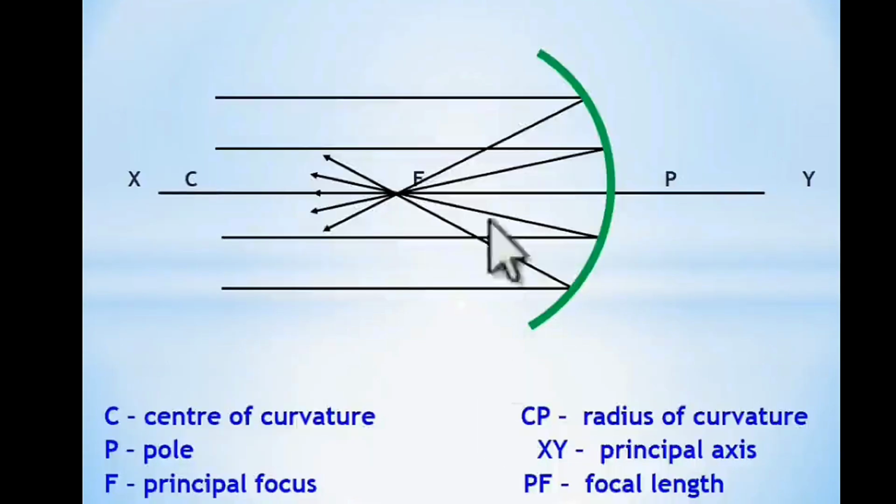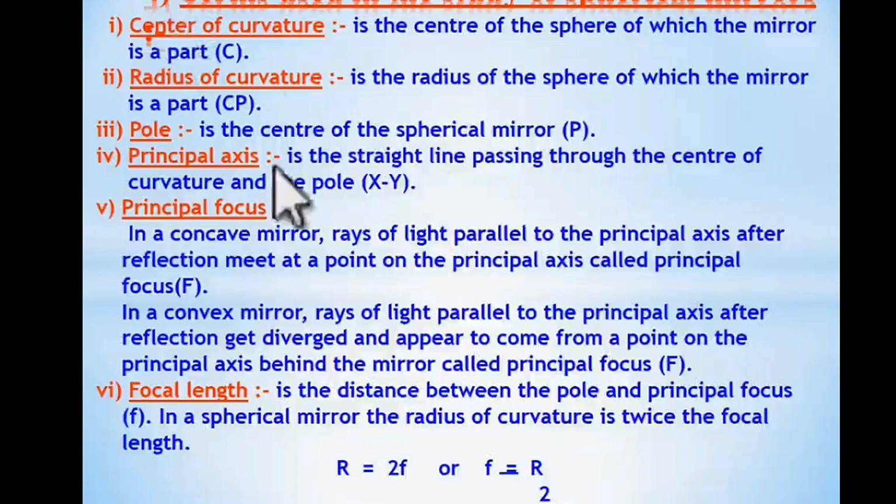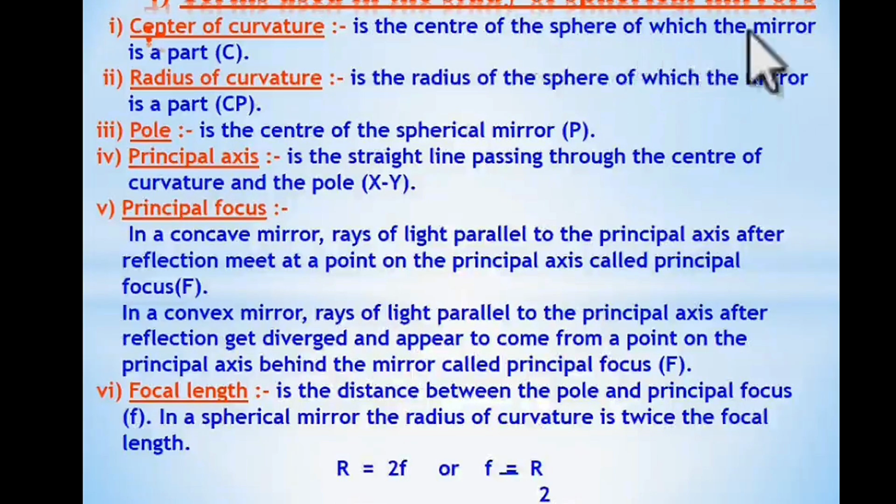We should know a few terms related to the concave mirror. The first one is center of curvature. It is the center of the sphere of which the mirror is a part.